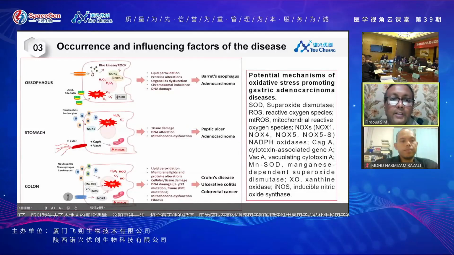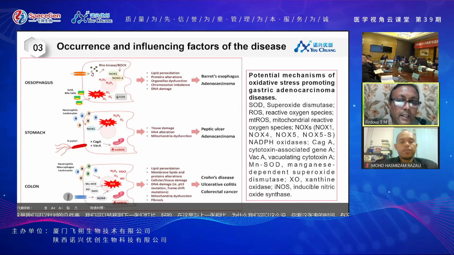Okay, so over here, in coordination with the previous one, we can say that there is one enzyme called NADPH oxidase. So NADPH oxidase leads to the formation of free radicals. In case of stomach cancer, colon cancer, and esophageal cancer, this leads to the increase in nitric oxide synthesis. So that causes an increase in the hydrogen peroxide radicals.